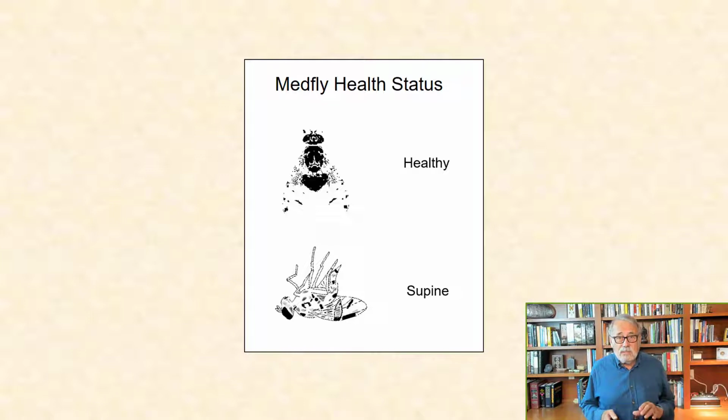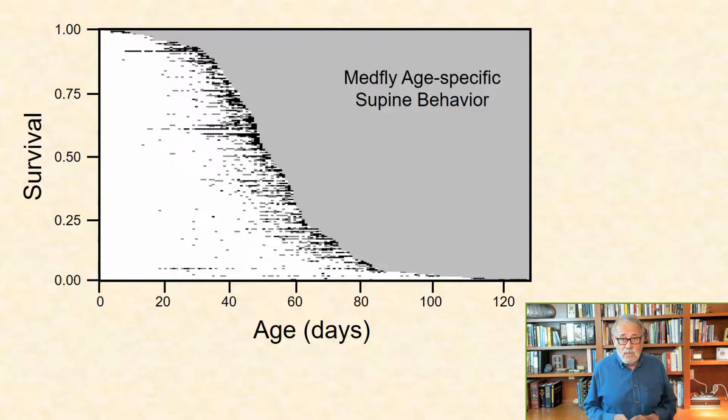And it is clear that they are very much alive and moderately robust when they show walking, eating, and wing fanning behaviors, much of which are indistinguishable from similar behavior in normal, that is, non-supine flies. An event history chart showing the age patterns of the supine behavior for 200 male medflies revealed a distinct association between individual lifespan and both the age of onset and the intensity of this behavior.